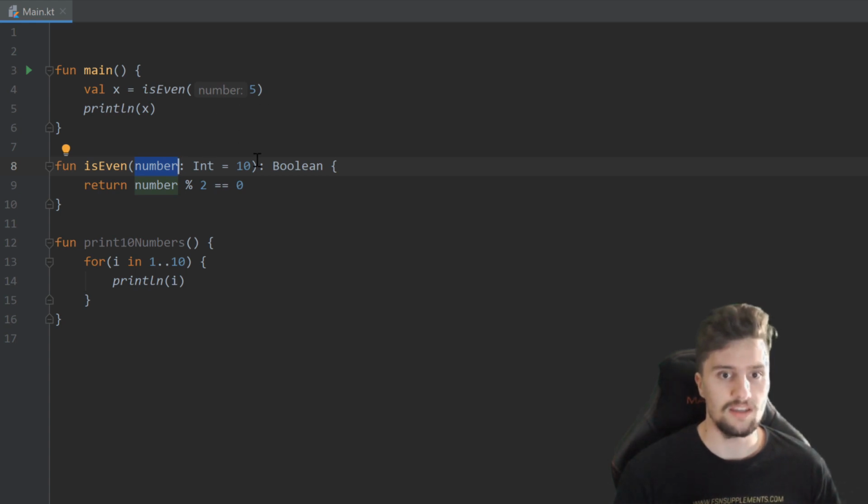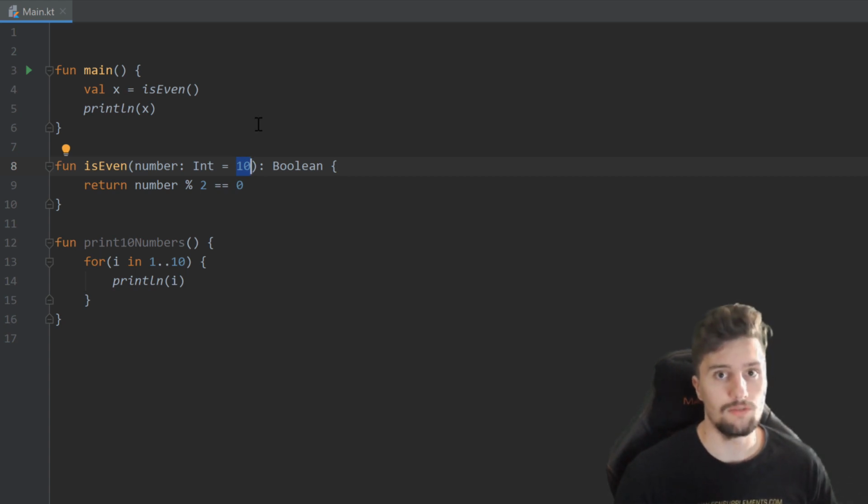So in our case, this wouldn't change anything because we call this isEven function with the parameter 5. But because we specified this default parameter here, we could also leave the 5 away, and this would also work. Since we didn't provide a parameter on our own, it will just use the 10 by default. So this will just return true because 10 is of course an even number.